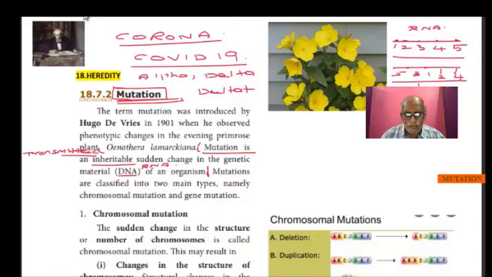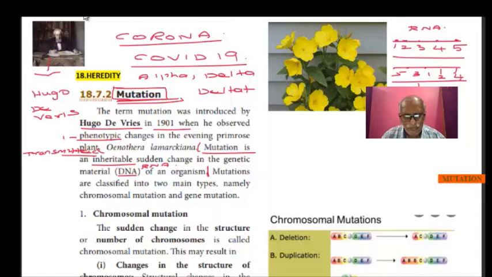So this word was given by a scientist called Hugo de Vries in 1901, where he found some phenotypic changes. What is a phenotype?